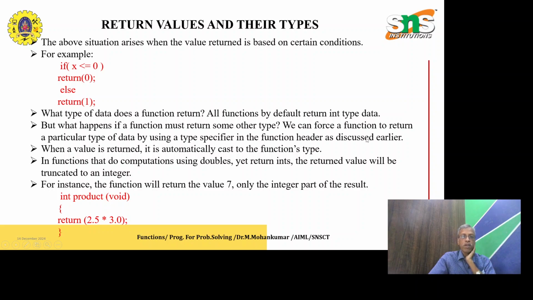We can force a function to return a particular type of data by using a type specifier in the function header as discussed earlier. When a value is returned, it is automatically cast to the function's type. In a function that does computation using doubles, yet returns int, the returned value will be truncated to an integer. For instance, the function int product(void) { return 2.5 * 3.0; } will return the value 7, only the integer part of the result.